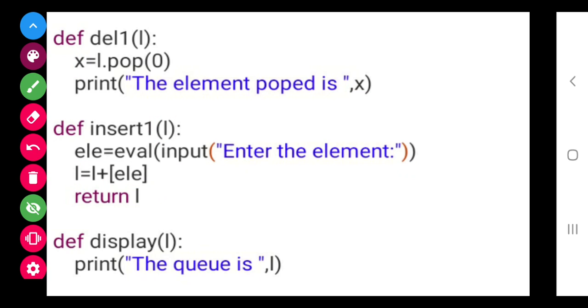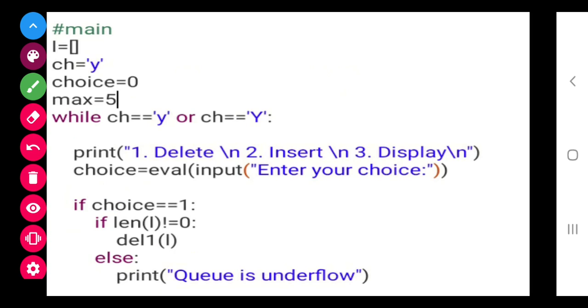And the last function is to display. The display method you all know. Simply give L, and the list will get displayed. So it is quite easy to make the functions. But the main part is the thing to focus on. In the main part, first of all, I have taken one empty list. Choice by default I have taken Y,